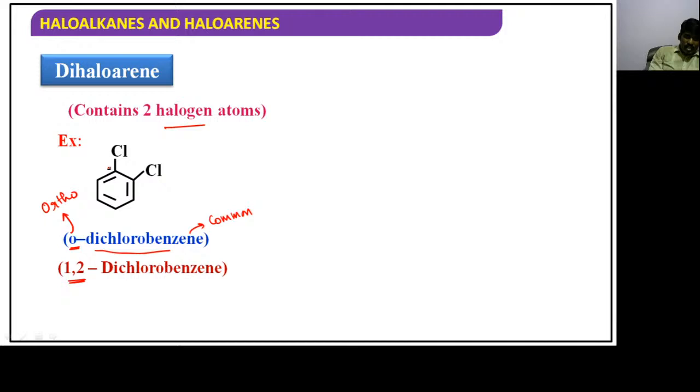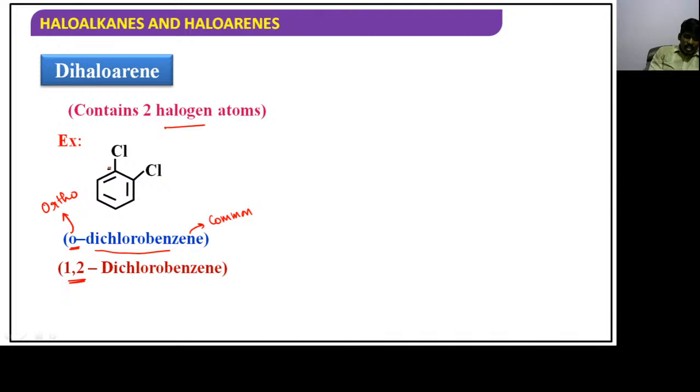If I write the next type of compound here, Cl, Cl, this is meta, m-dichlorobenzene. What is this called, guys? m-dichlorobenzene, and it is 1,3-dichlorobenzene.